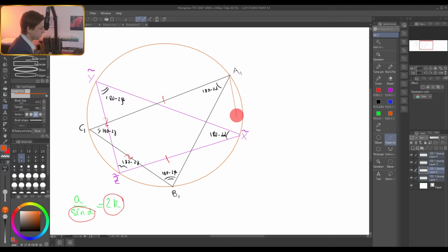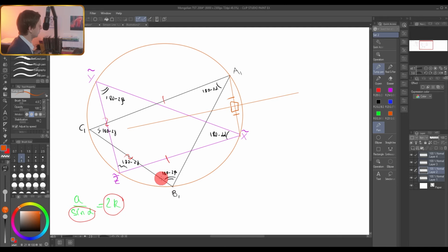If you connect A and X, A1, X1, and if you draw the perpendicular bisector to this segment, so this is the perpendicular bisector, reflection of the purple triangle, if you reflect it with respect to this perpendicular bisector, this purple triangle will turn into this black triangle. Of course, X will go to A immediately, but besides that, Y will go to B and Z will go to C. But I don't have a perfect picture here, right?